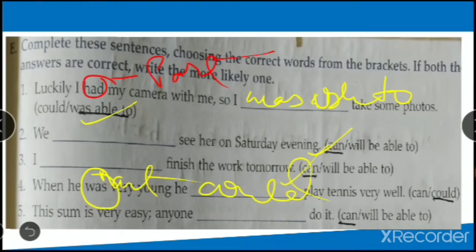Anyone dash do it. So it's very easy. It's about simple general present tense which we are talking. So that is why we use can. Okay. So the same way, see the situation, and then you do the exercise.